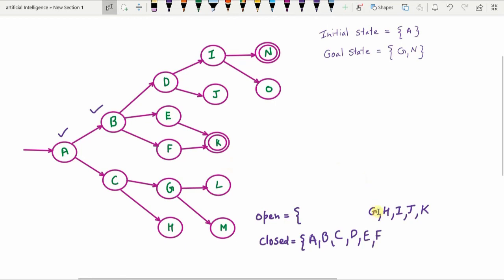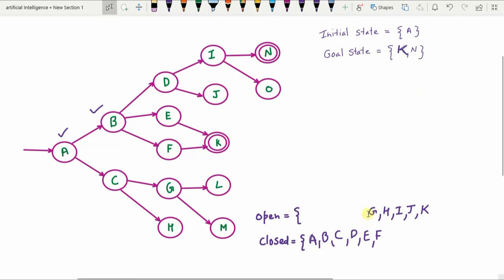Next, G happens to be the next frontmost element. We examine whether G is a goal node. Now here, G is not a goal node. By mistake we have written G here. So the goal nodes here actually are K and N, not G. Please note.